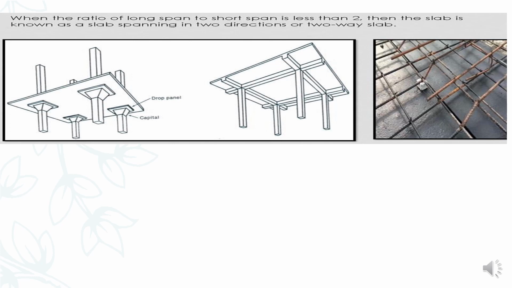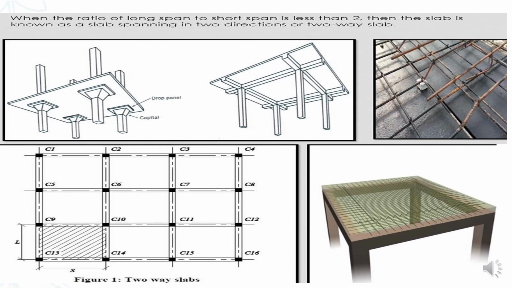When the ratio of long span to short span is less than 2, then the slab is known as a two-way slab. These are the images which have been explained.